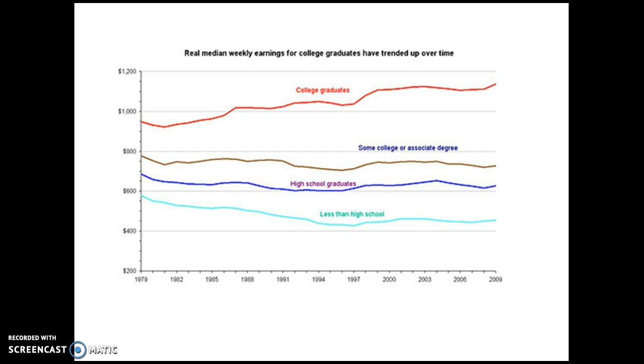Another chart on inequality: we tend to see a huge pay gap between college graduates and those who did not graduate from high school. In 2009, on average, students with a high school diploma made less than $600 per week, probably closer to the $400 to $500 a week range, versus college graduates who tend to make between $1,000 to $1,200 a week based off of their degree. This is why you need to go to college.